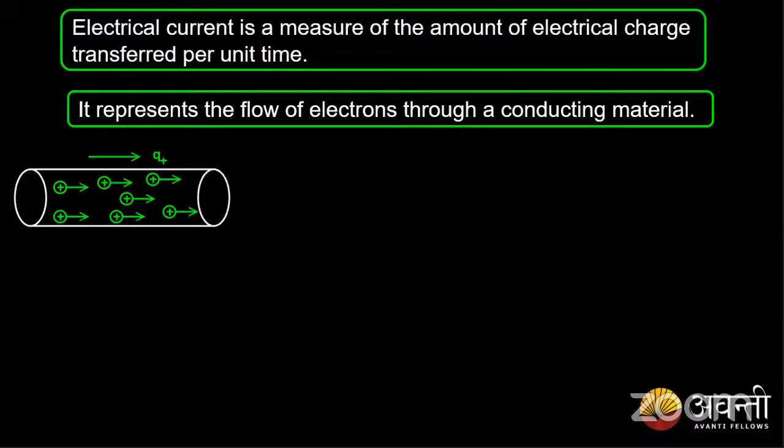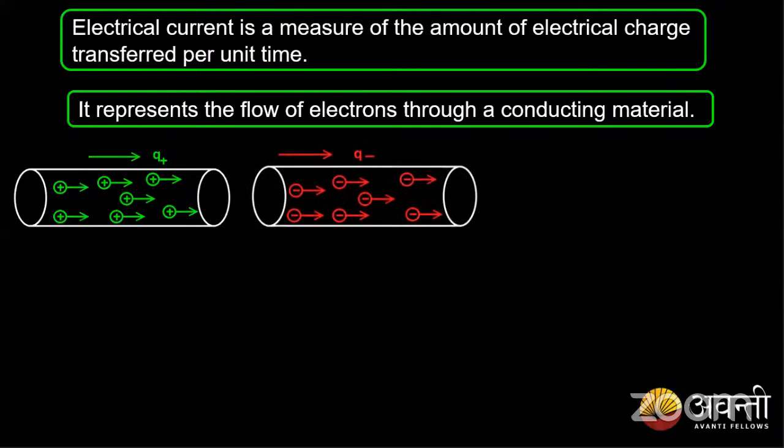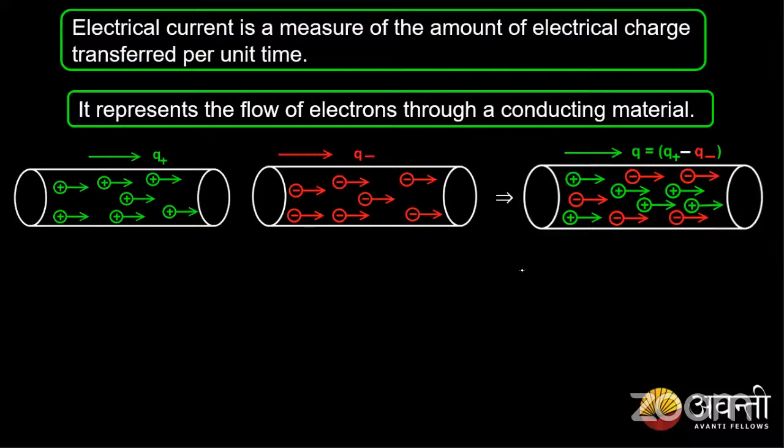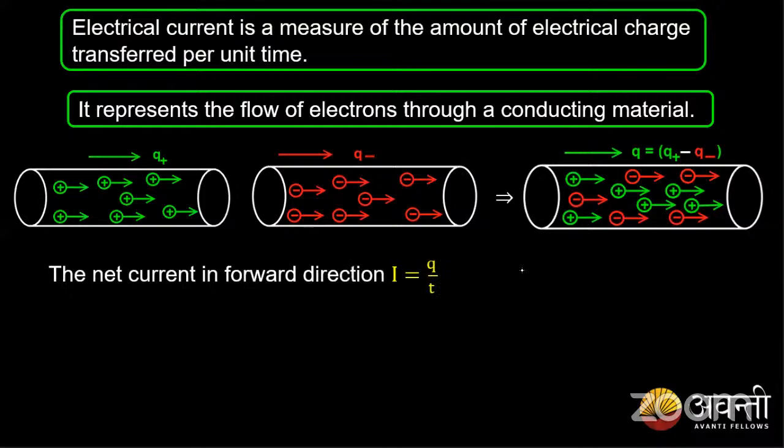Say we have n number of positive charges and n number of negative charges inside a conductor. If you consider one small conductor, it will have n number of positive charges and n number of negative charges. So when we connect a potential difference, both of these positive and negative charges tend to move. So always we have to consider the net charges. Whenever we consider the current, we consider the net charges flowing through the conductor. So the total or net current in the forward direction is considered as the current in convention.